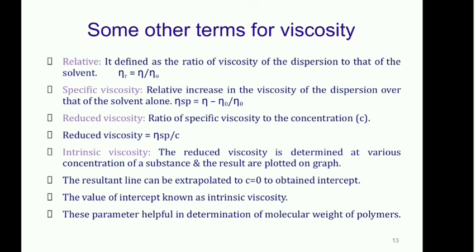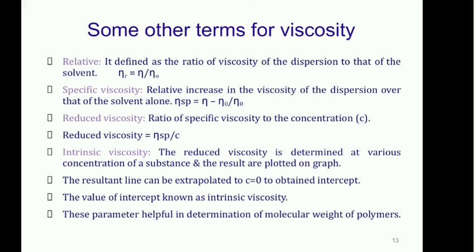Next is the reduced viscosity, the ratio of specific viscosity to the concentration. We already calculated the specific viscosity, that is 4 centipoise, divided by the concentration. The concentration of your Tragacanth is 1% weight by volume. So again it will remain as such, that is 4 centipoise.